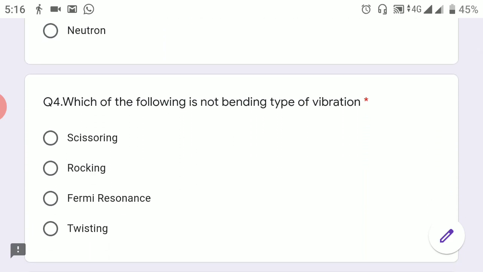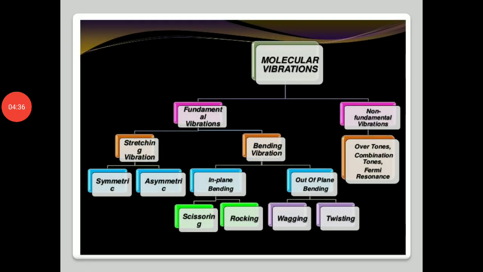Now, which of the following is not a bending type of vibration? Remember the two major types, stretching and bending. If you recall the types of molecular vibrations, we have seen fundamental and non-fundamental vibrations. In fundamental, we have seen stretching and bending vibrations.